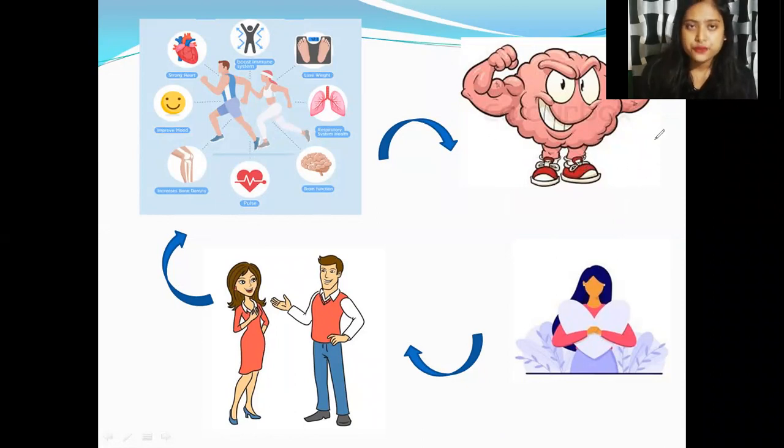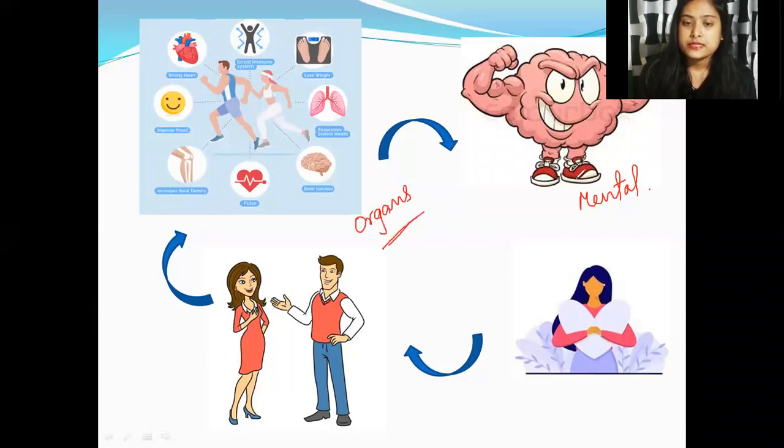Mental. I have shown here an animated image of a human brain, and it is showing that it's strong enough. So here you can say about mental health. According to the definition given by WHO, a state of complete physical, mental, and social well-being, physical fitness is necessary, which will indicate that all the organs of our body are functioning well.